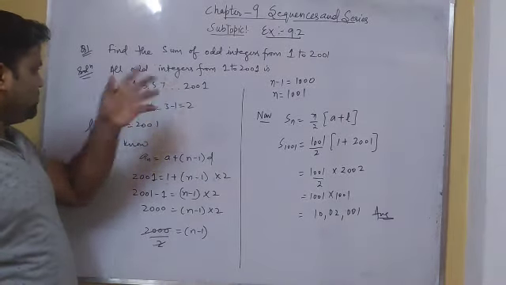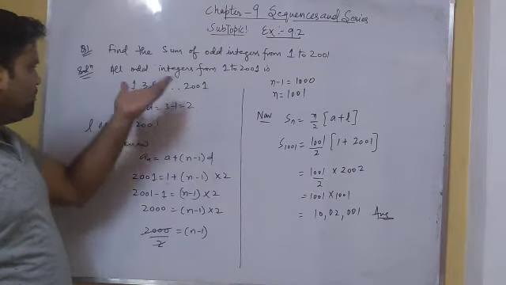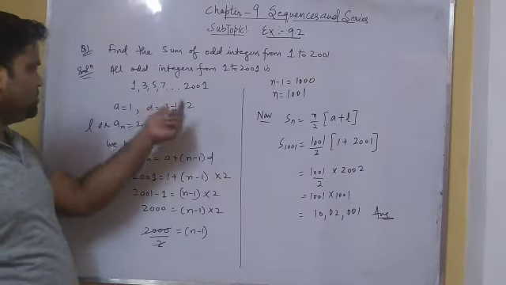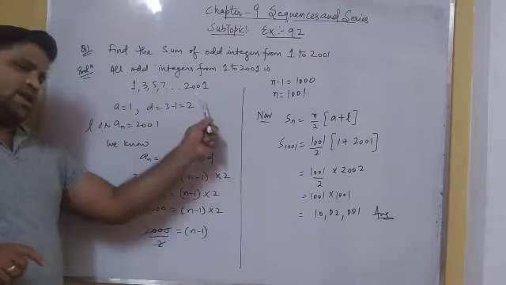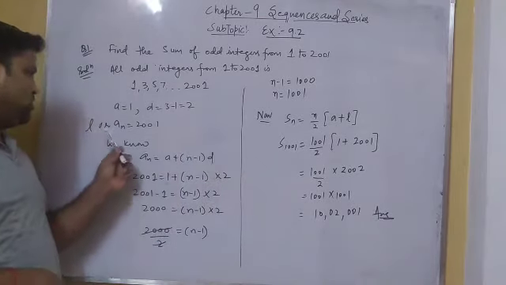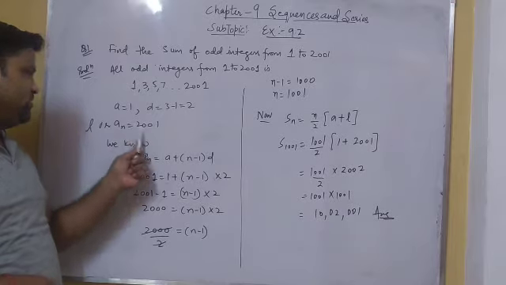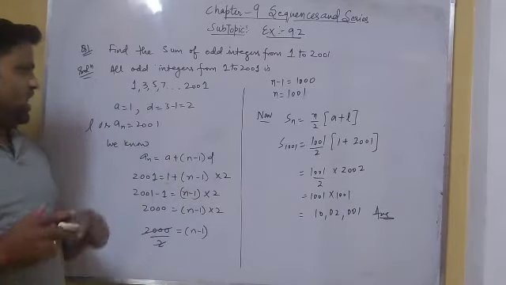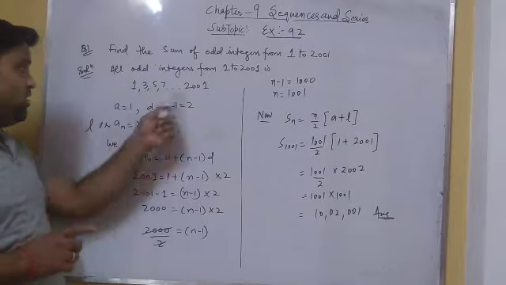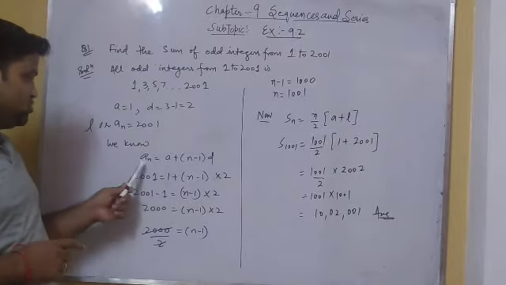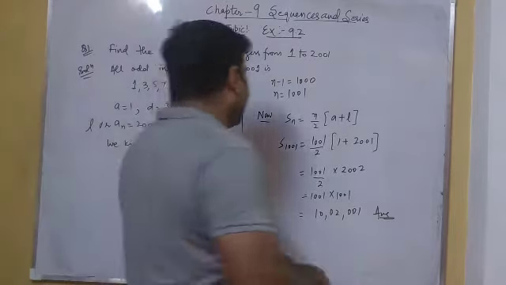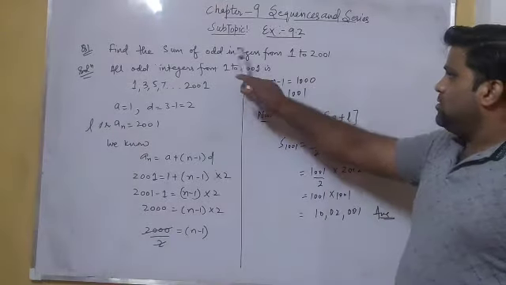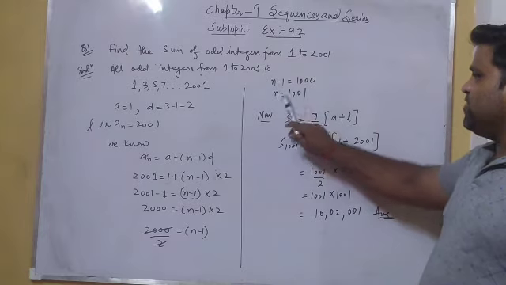We have to check whether this sequence is an AP or not, so the common difference should be the same. We see that the common difference is coming 2 between the terms, so it is an AP. Here this is the nth term, which is l or an we represented, which is 2001. So as it is an AP, first we find how many terms there are. So we know the formula an is equal to a plus (n minus 1) d. On putting all the values, here we get total we have 1001 terms.